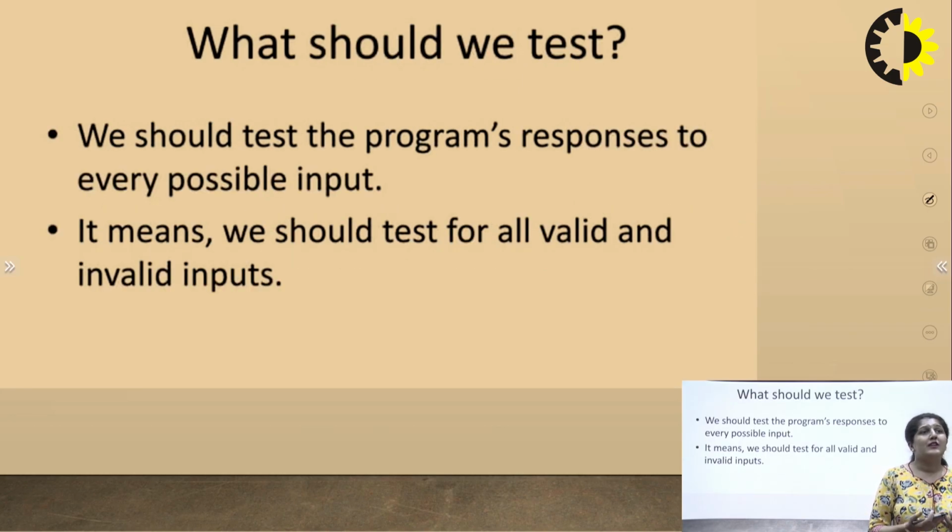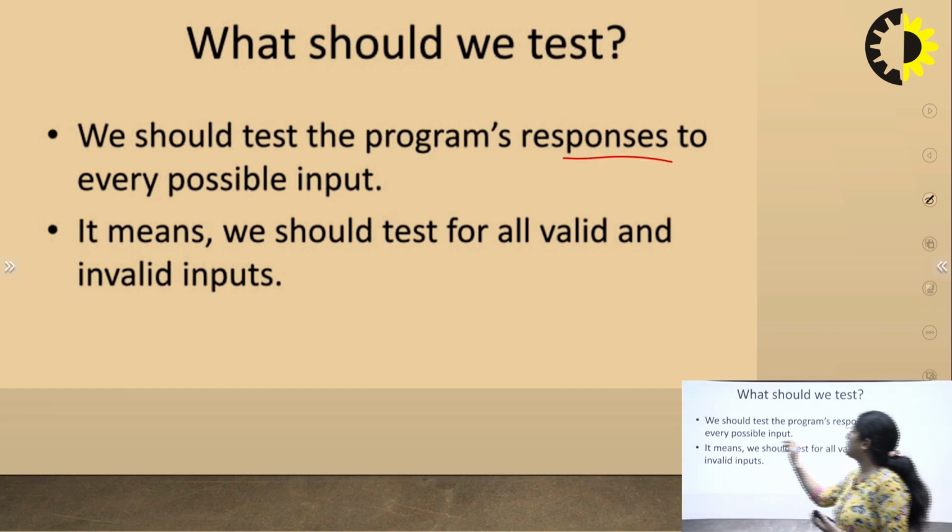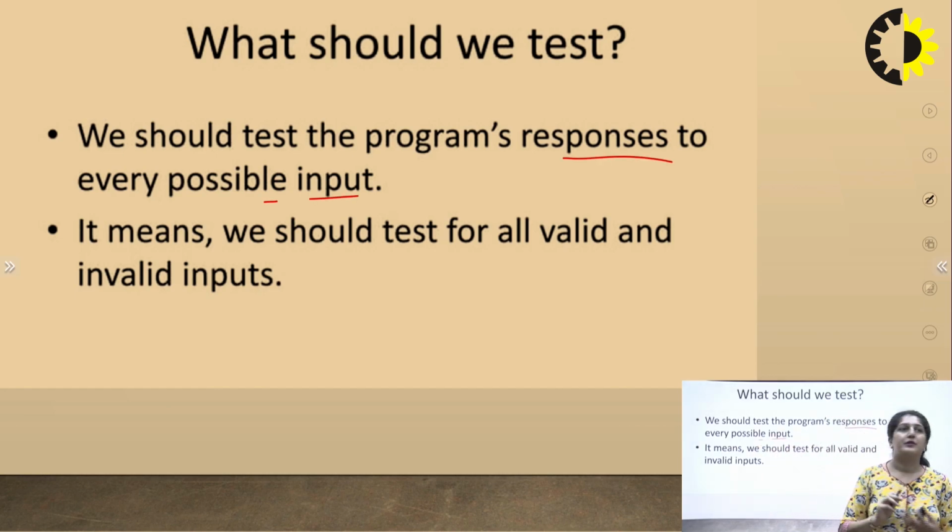Now the next question: what should we test? We actually test the program's responses to every possible input. When we develop our code, we look at the program's execution and the results we get from it.